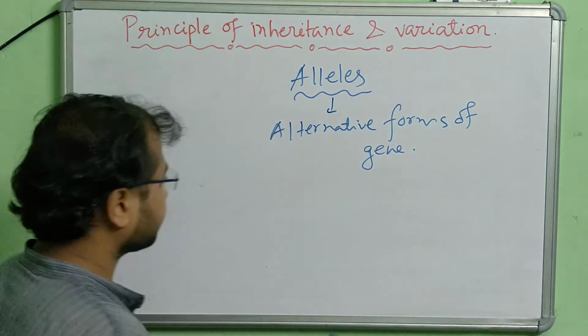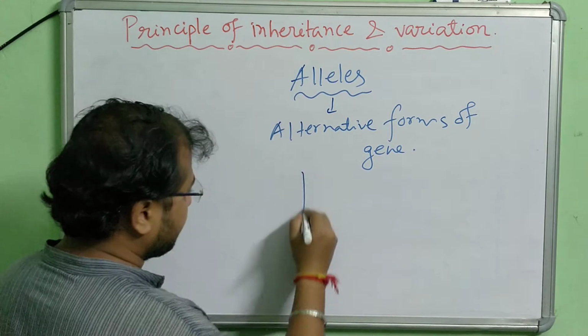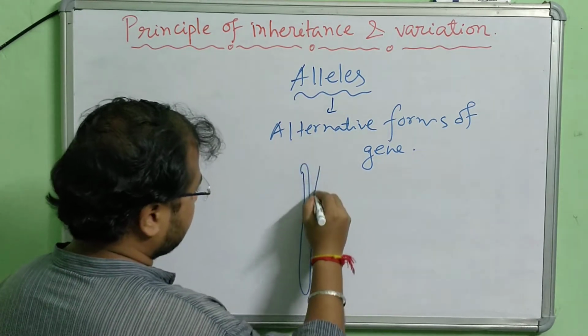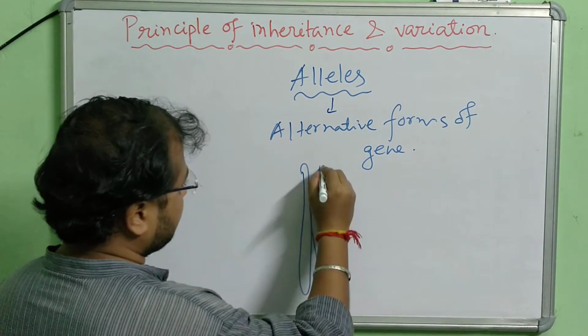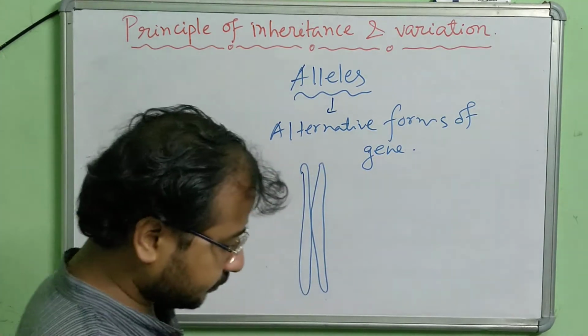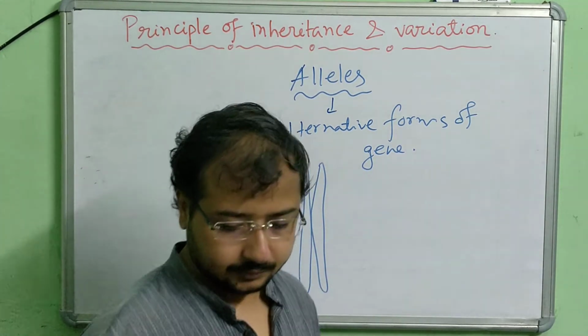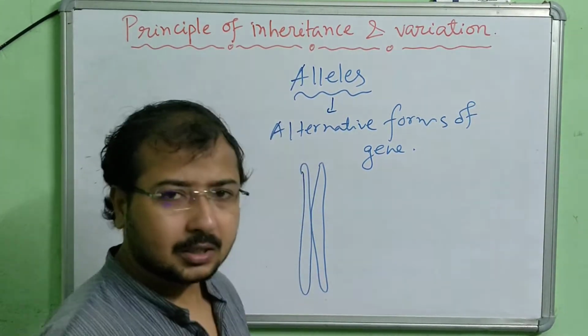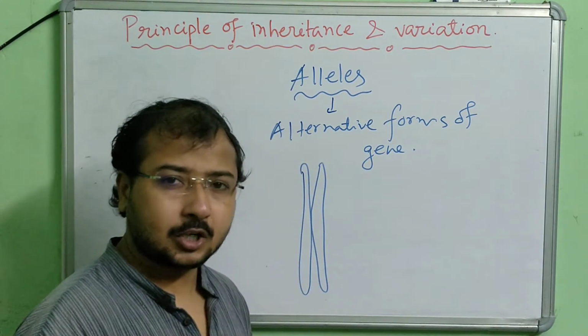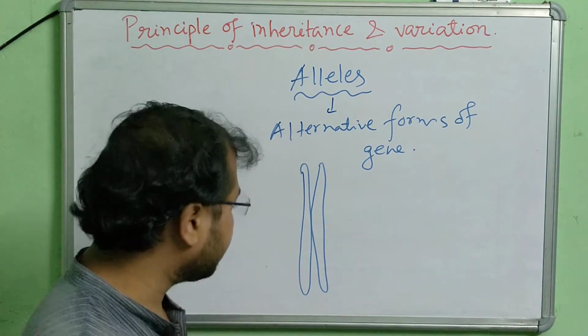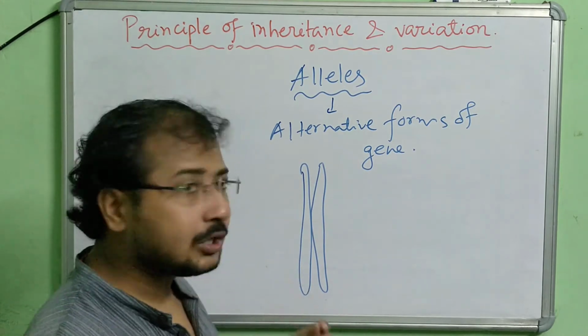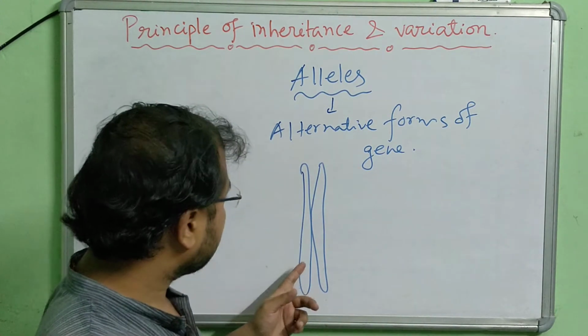Suppose I am drawing a chromosome. Technically it's not a homologous chromosome, so better we say that in one chromosome, what we see here, two